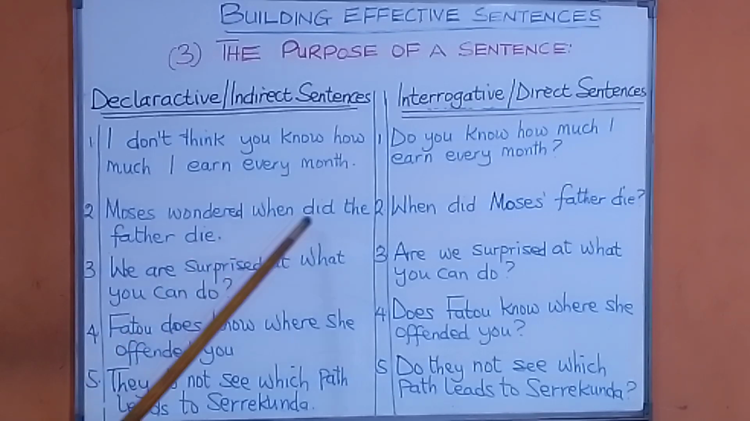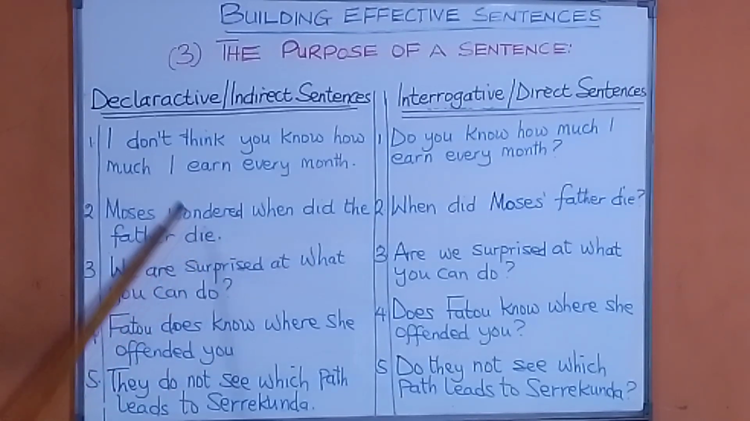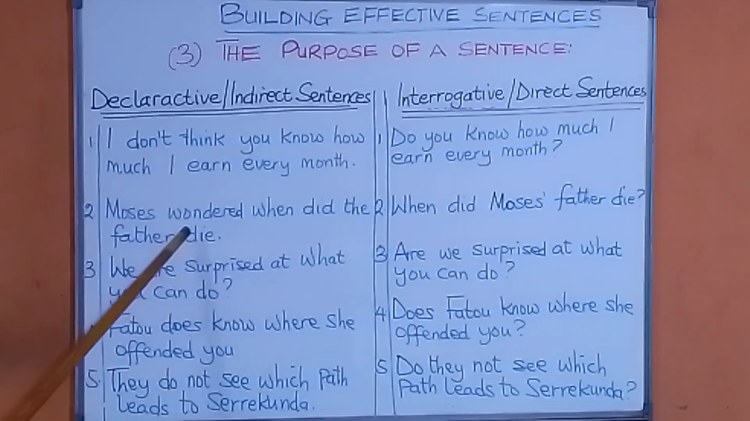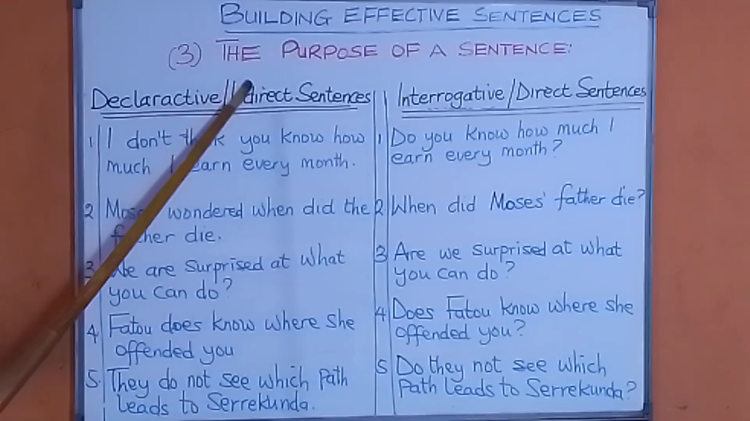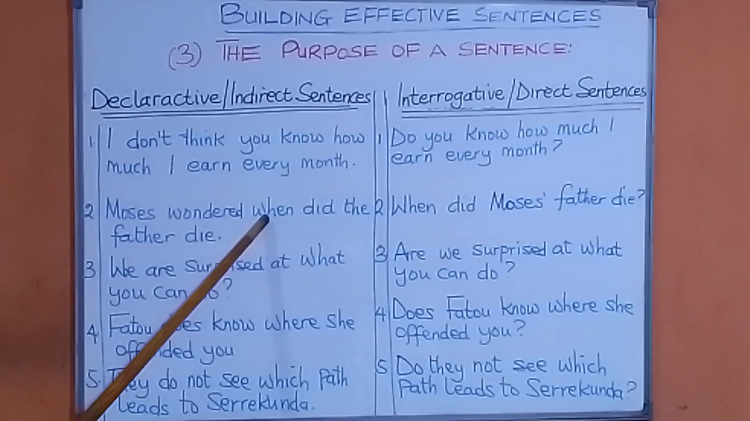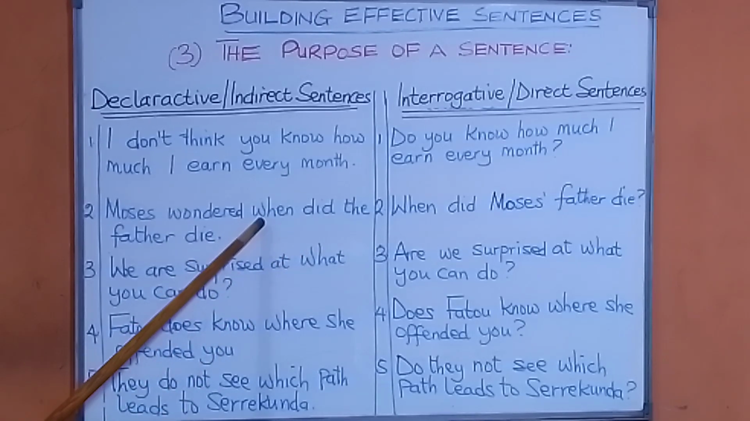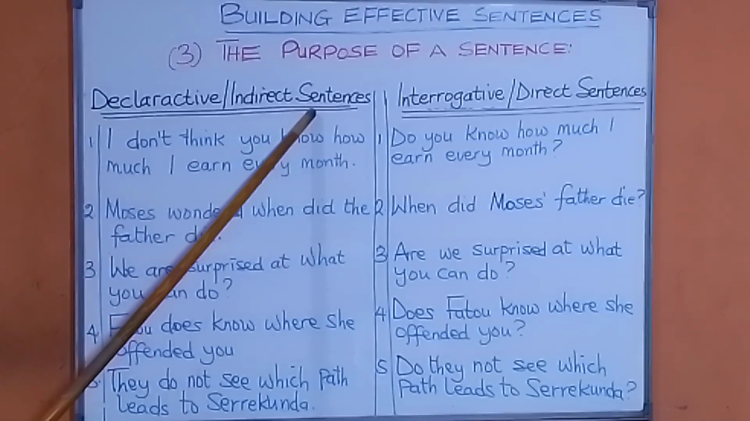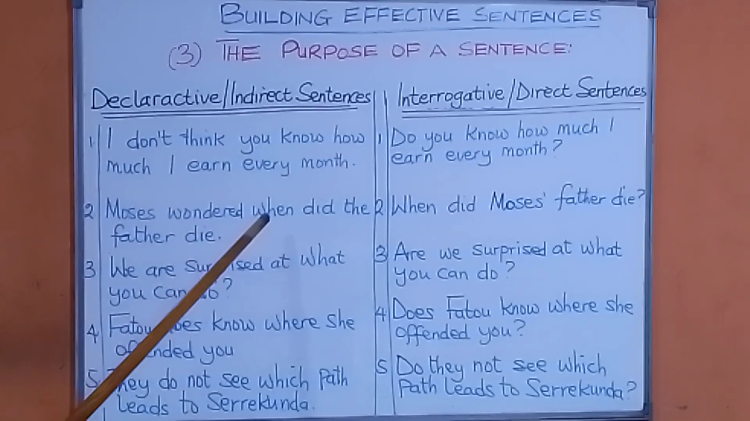Look at number two. Moses wondered, when did the father die? This is a declarative or indirect sentence. Here you see, when did the father die? It does not require a response, because it's not a direct question. It's an indirect sentence or indirect question. It's not asking you to respond.